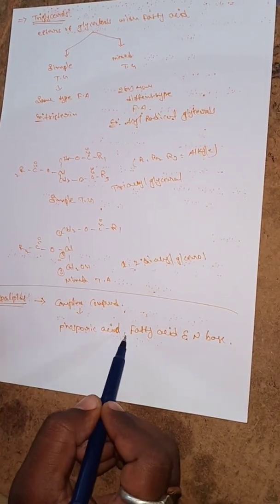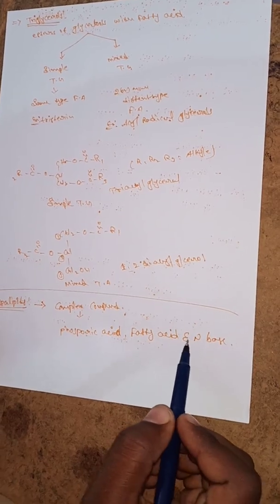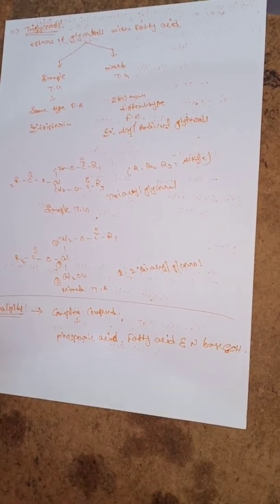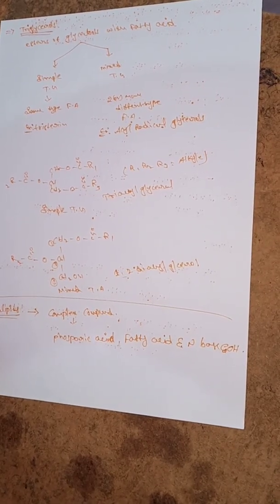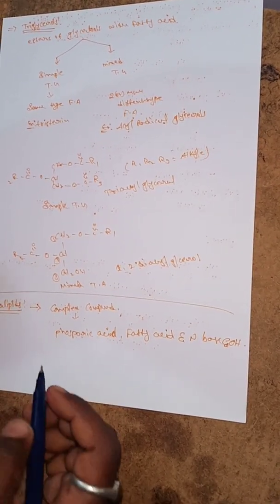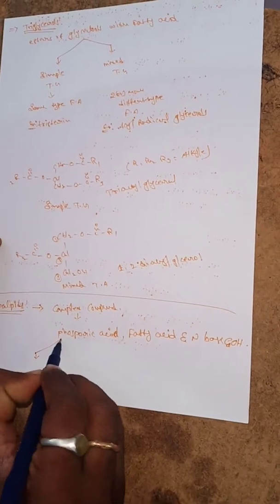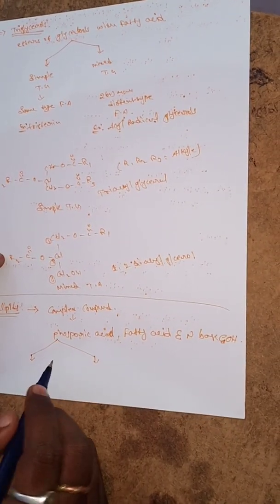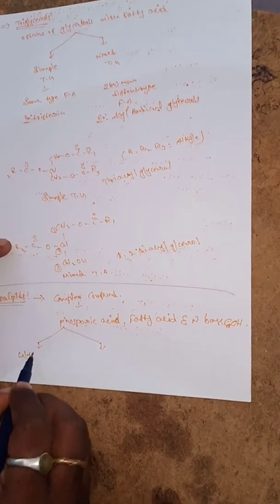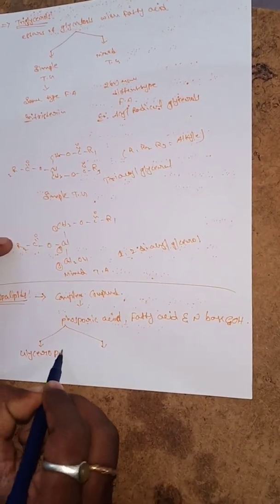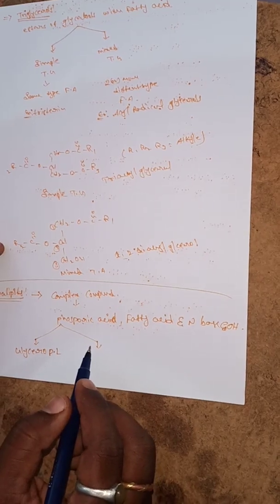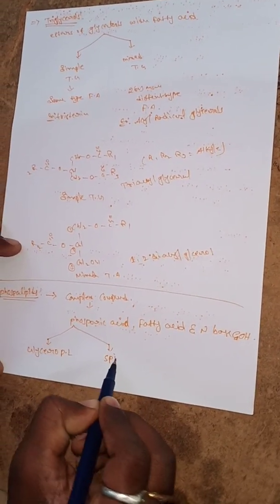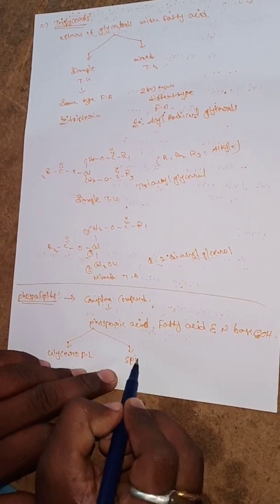So phospholipids are complex compounds. They contain phosphoric acid along with a fatty acid, a nitrogen base and alcohol, and these are known as phospholipids. Phospholipids are again classified into two types. One is the glycerophospholipids, and the second one is the sphingophospholipids.